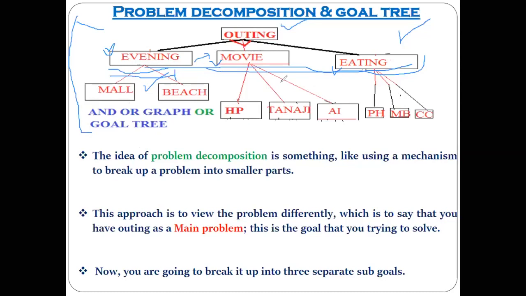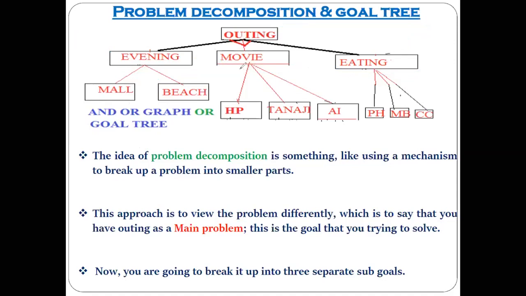Here this arc is called which arc, the OR arc? What do you mean by the OR arc? What is the difference between the AND arc and the OR arc? AND means compulsory, you have to do it. All these activities have to be performed. And OR means what? Any one of these. Anyone. Now you tell me, is there any dependency between these things?